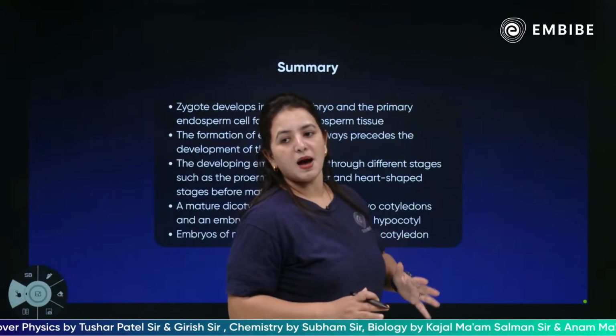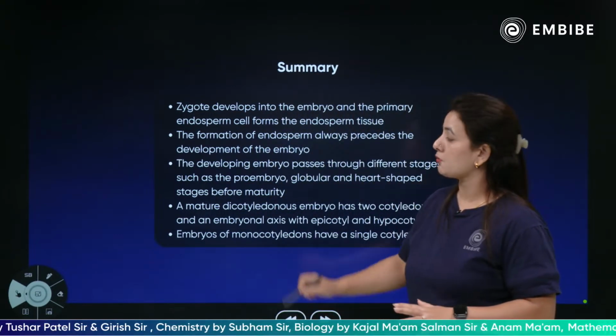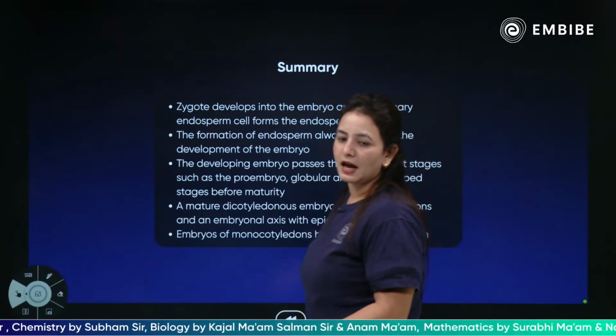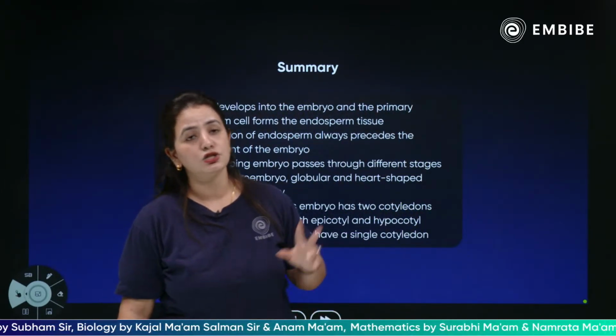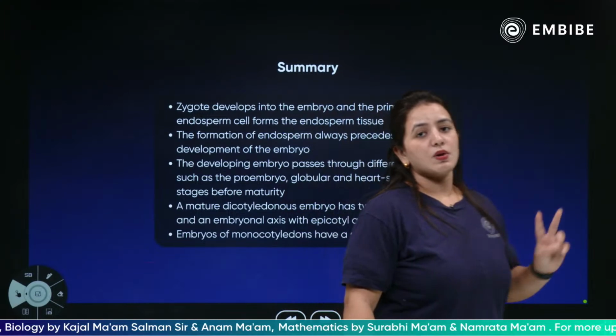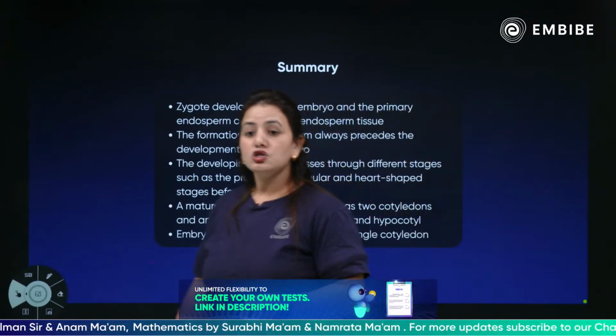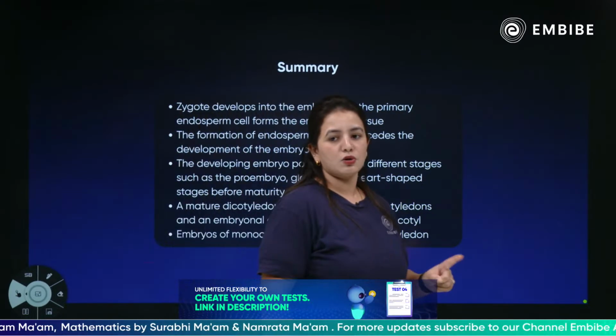The developing embryo passes through different stages such as the pro-embryo, globular, heart-shaped and stages before maturity. A mature dicotyledonous embryo has two cotyledons, with the plumule and the radicle. The plumule will give rise to the shoot system, and the radicle will give rise to the root system.